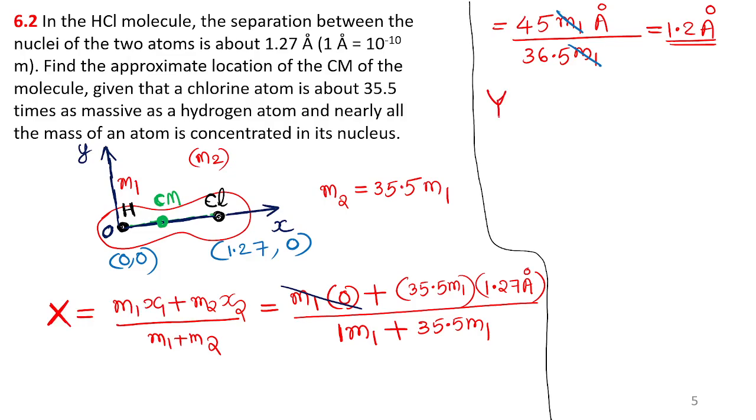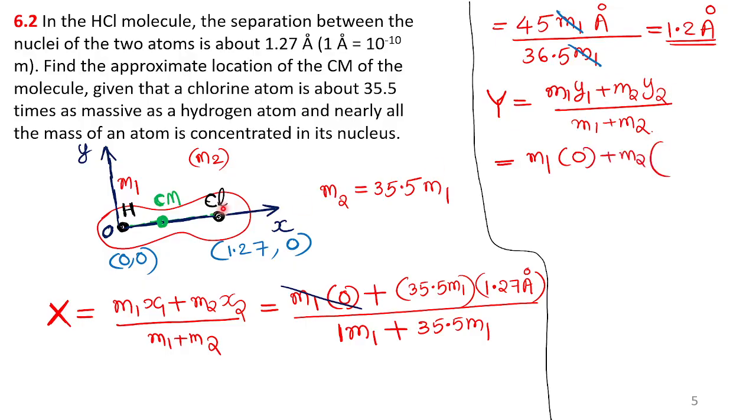The y coordinate of the center of mass will be m1 y1 plus m2 y2 divided by m1 plus m2. y1 is the y coordinate of m1, which is 0. y2 is the y coordinate of m2, again 0.